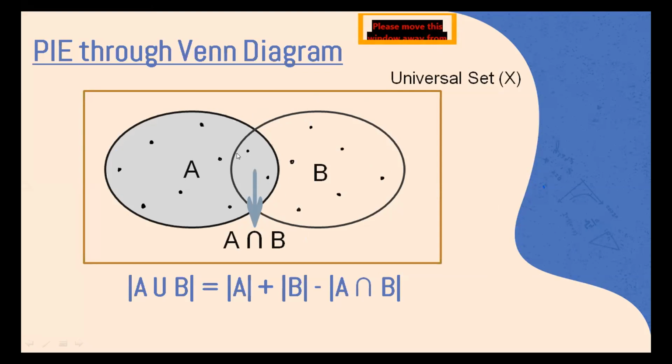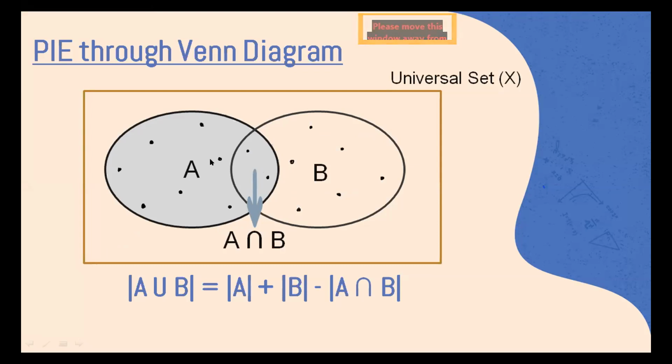The A intersection B will be counted twice, and A union B would not remain A union B, right? Because if we are counting this twice, then this might fit in somewhere else maybe. And so the number of elements of A union B: right now we can just count the number of elements. There are 1, 2, 3, 4, 5, 6, 7, 8, 9, 10, 11, 12, 13, 14, 15. 15 elements in both A and B. So we are considering the elements of A, the elements of B, as well as the overlapped area only once.